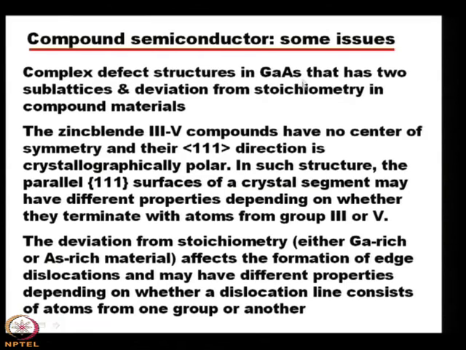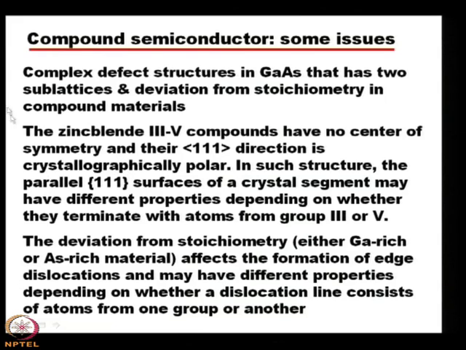Because in gallium arsenide two sublattices are present. One sublattice corresponds to gallium, another to arsenic. So, it is not like silicon or germanium, the elemental semiconductors, where only silicon or germanium is there in the crystal lattice. And another important thing is that since two materials are involved, there may be deviation from stoichiometry in the compound materials, which we shall discuss here itself.